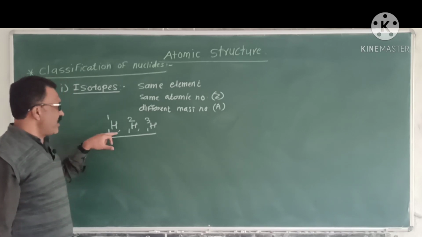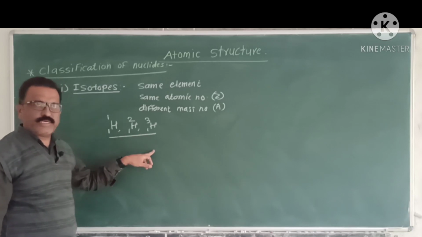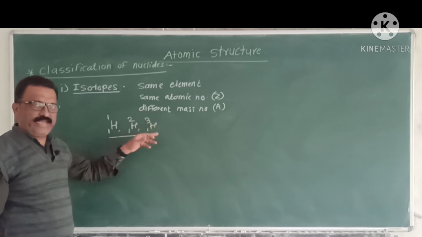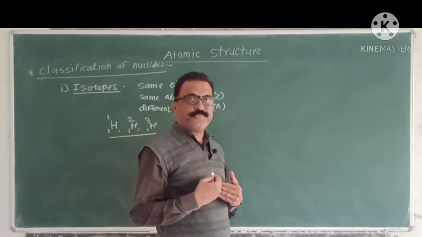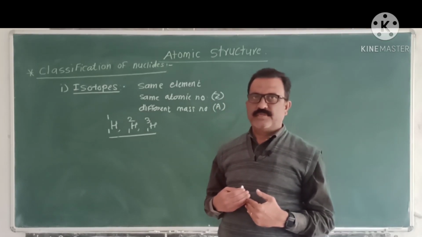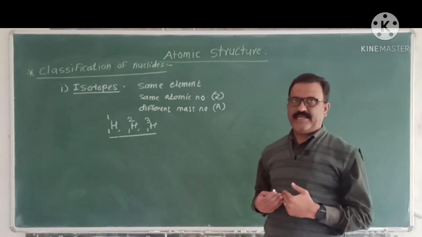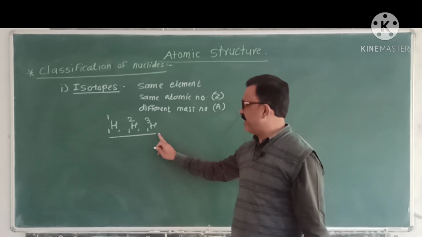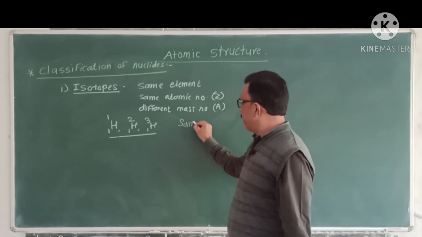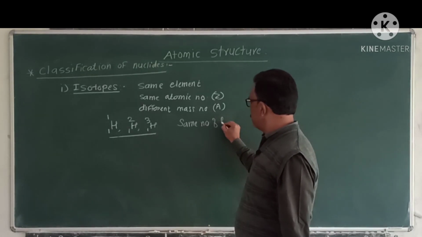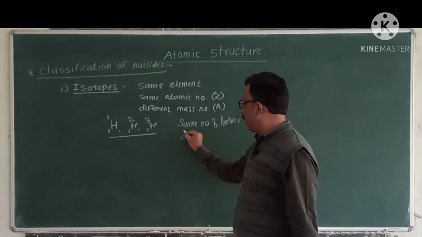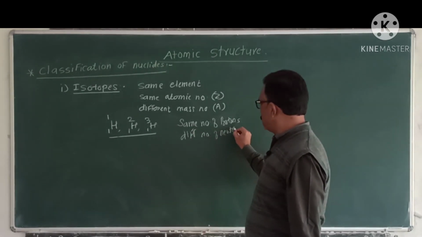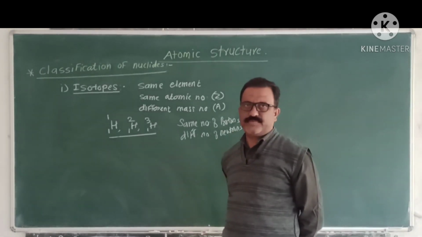They have same atomic number 1 but different mass number 1, 2 and 3, and hence we can define isotopes in another way, that is the different atoms of same element having same number of protons but different number of neutrons is also known as isotopes.